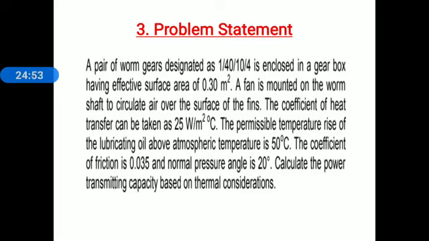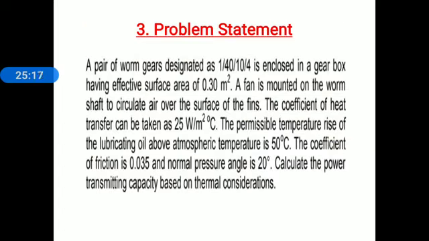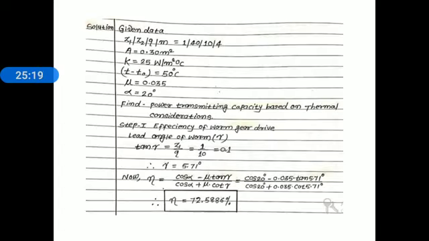Now let's move toward the solution, and first of all we collect the given data. Z1/Z2/Q/M: Z1, number of starts, is 1; Z2, number of teeth on the worm wheel, is 40; diameter quotient Q is equal to 10 and module M is equal to 4 millimeter. Effective surface area A is given as 0.30 meters square. The value of K, the coefficient of heat transfer, is also given: K is equal to 25 watt per meter square degree Celsius.